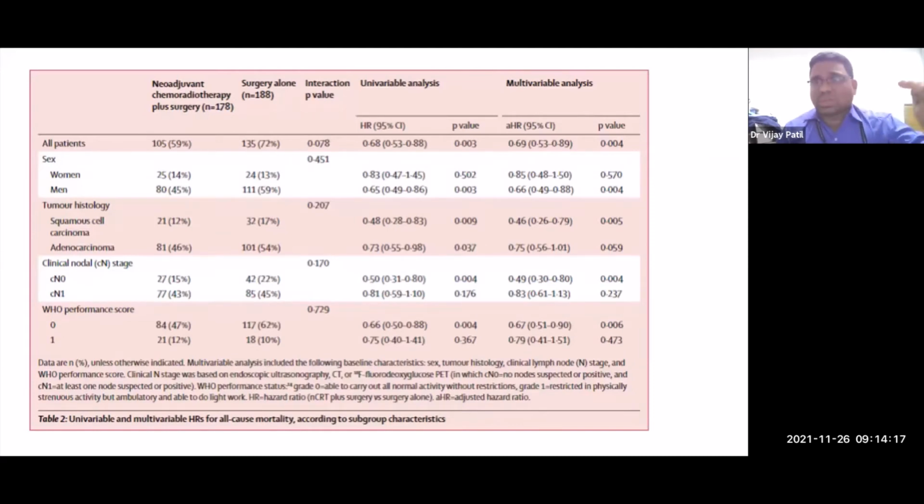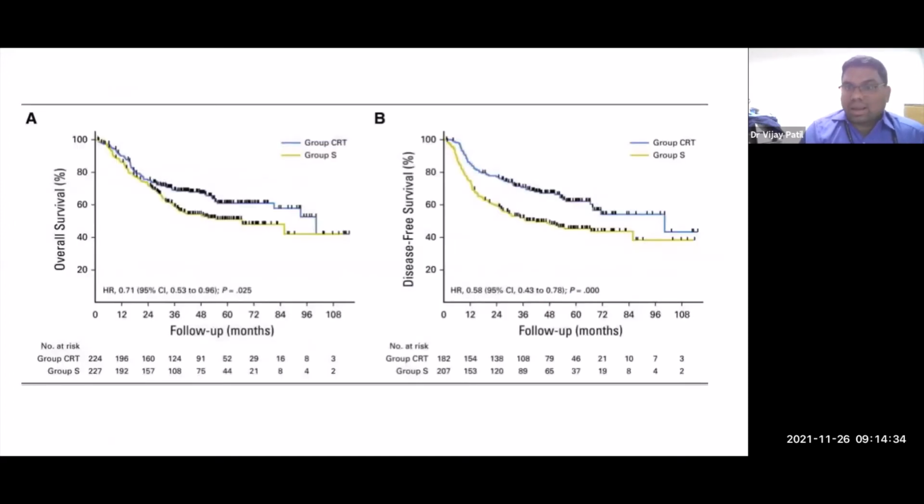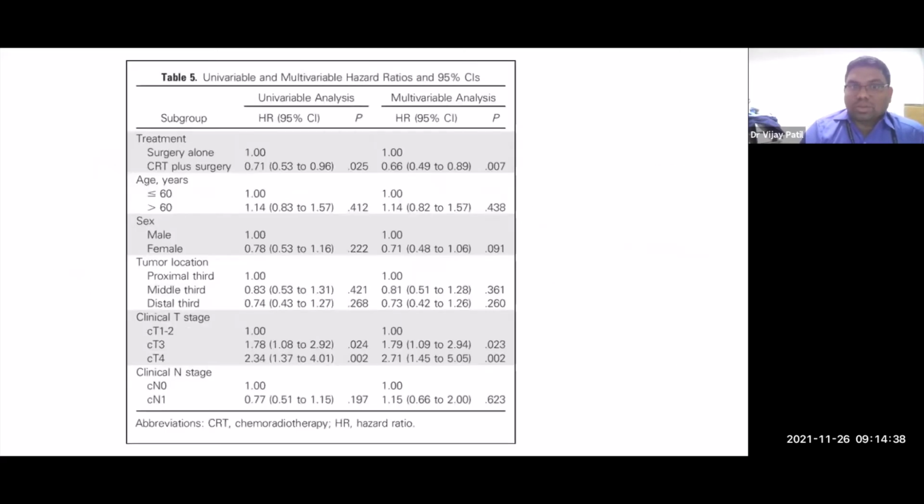And it showed an immense OS benefit. But remember, this immense OS benefit is in very selected patient groups. This was replicated in the NEOCRTEC study, especially done for squamous, where again you had such kinds of patients, no PS2 patients were taken, the sizes were smaller, and again the data seems similar, that there is benefit of giving neoadjuvant CTRT.